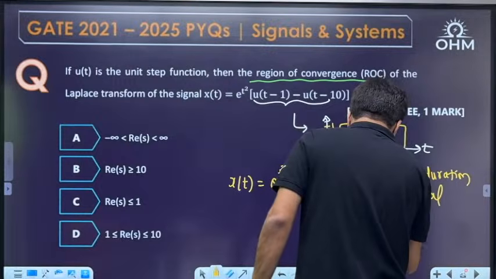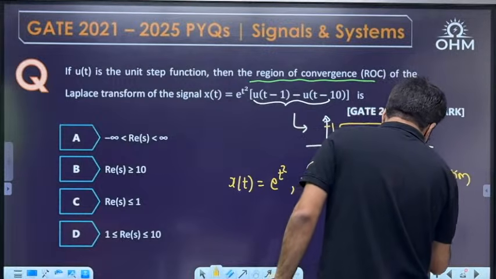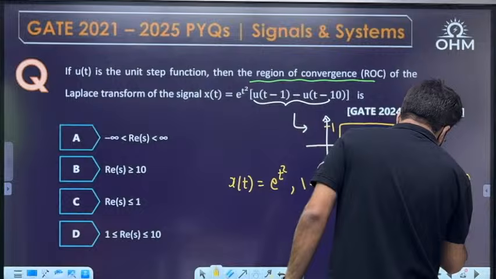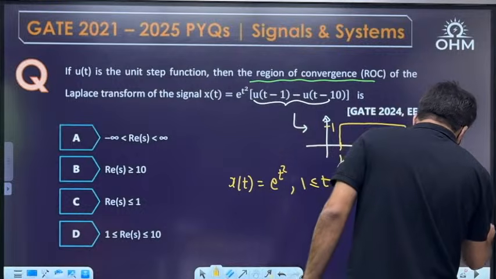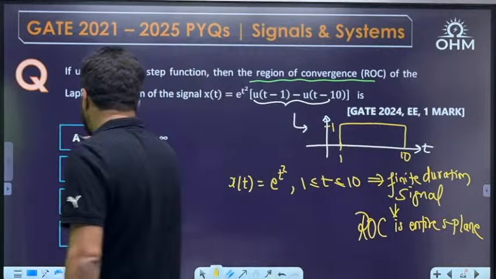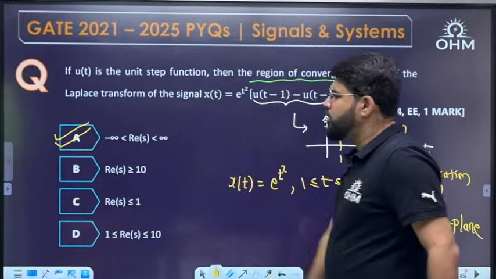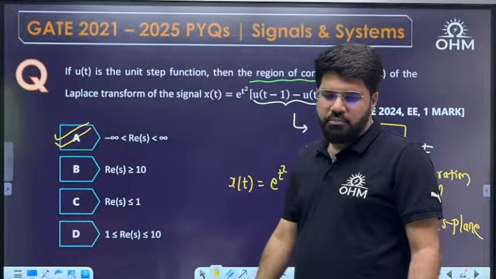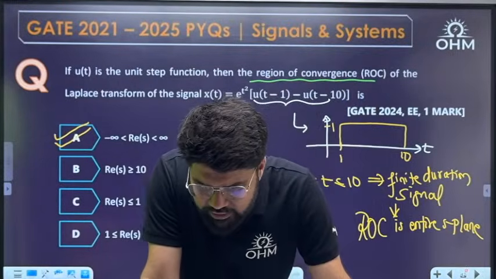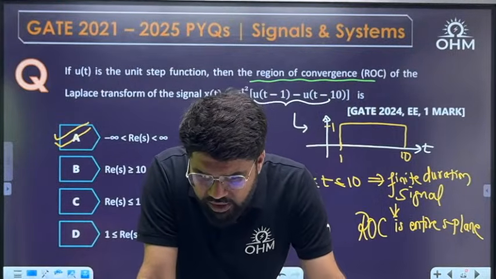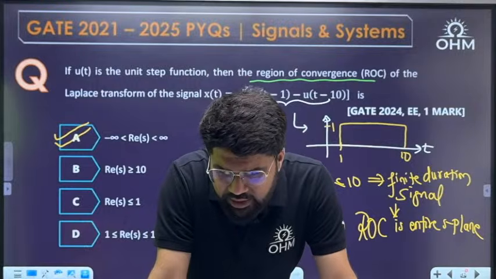Okay, for a finite duration signal, the ROC is always the entire S-plane. That means any value of sigma can be taken, from minus infinity to infinity. Yeah, for the previous one, Raj and Shadow had given the correct answer, ACD.